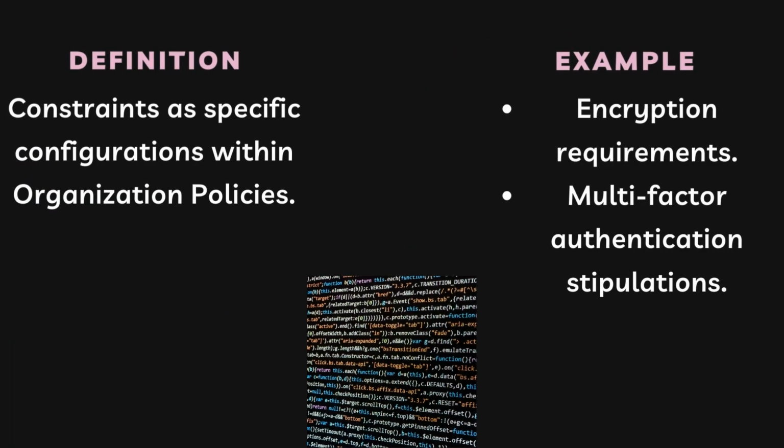In Google Cloud organization policies, constraints are like specific rules that dictate how things should be set up. For example, encryption constraints ensure that sensitive data must always be encrypted, adding an extra layer of security. Multi-factor authentication constraints mandate using two or more verification methods for enhanced access security. Essentially, constraints are the nitty-gritty guidelines for policies, ensuring that configurations align with top-notch security and operational standards.